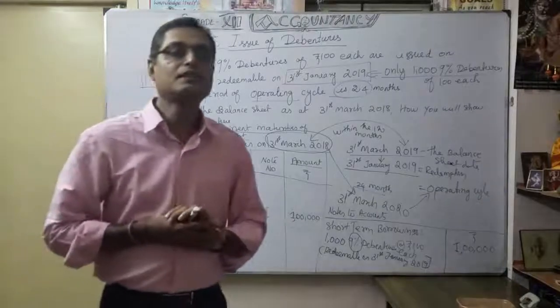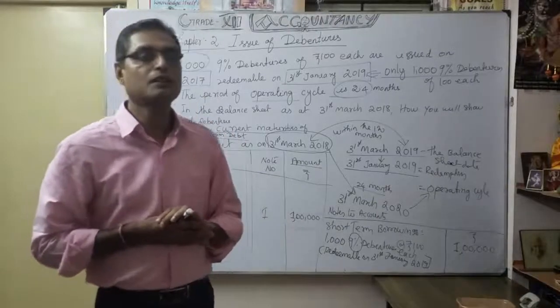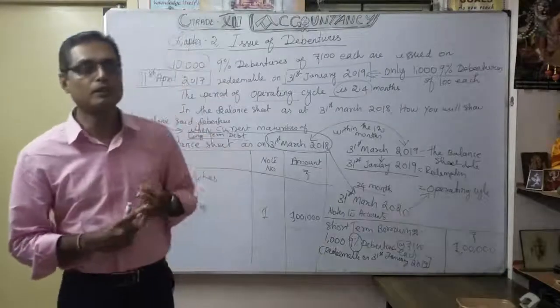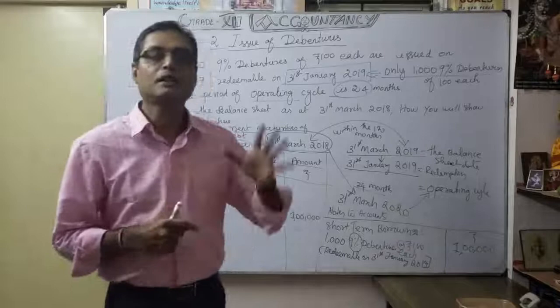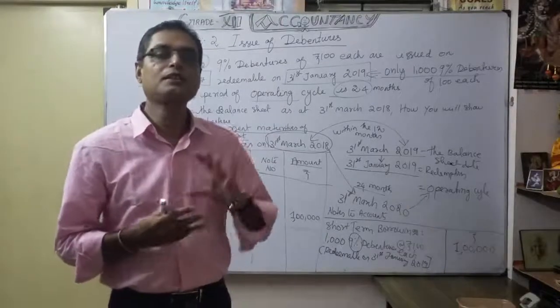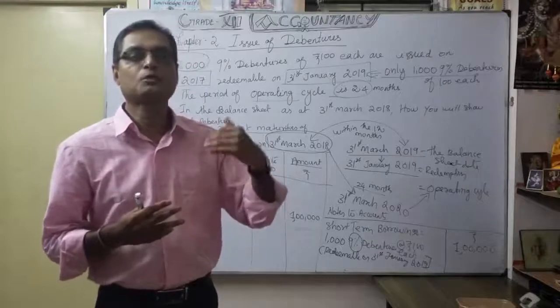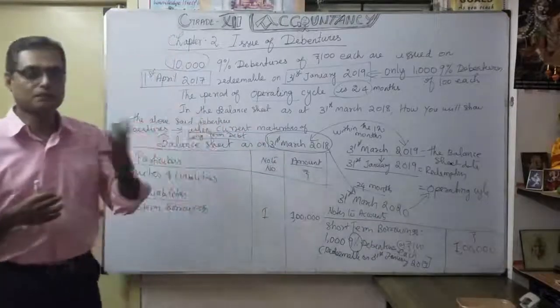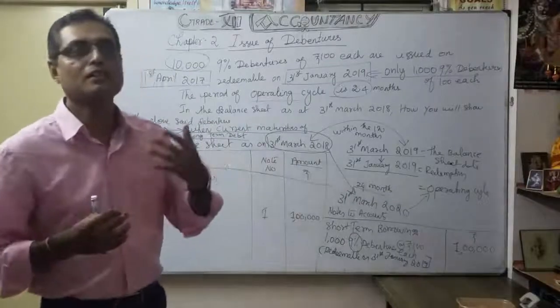So likewise, you can classify debentures. Maybe they come under long-term borrowing or short-term borrowing, and even short-term borrowing comes under current liabilities or other current liabilities according to the number of months, within 12 months or after 12 months. See, within the year or more than the year.